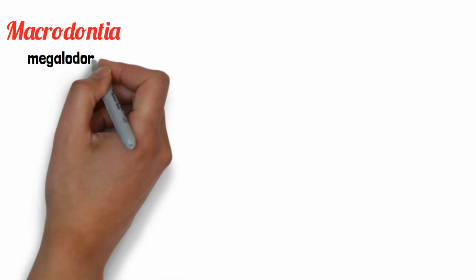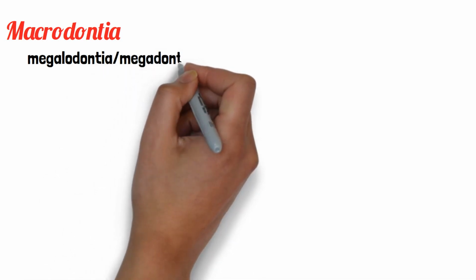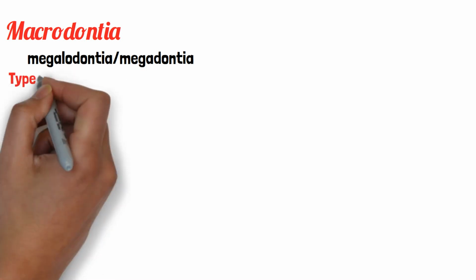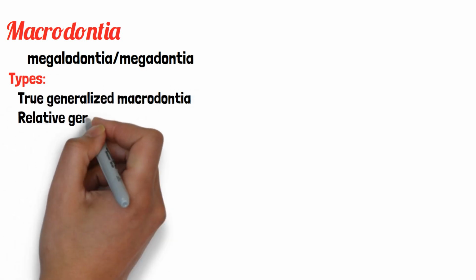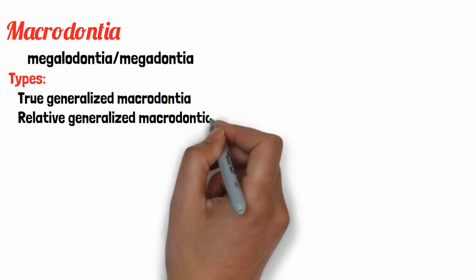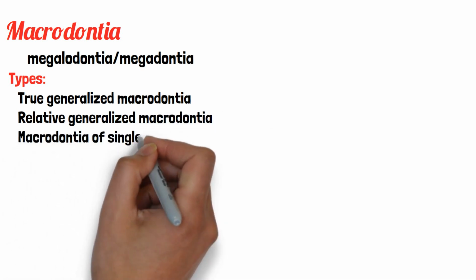Next, moving on to macrodontia. It is exactly the opposite of microdontia. It is also called megalodontia or megadontia. So what does this mean? Here the teeth will be larger than normal. Here also we have 3 types, that is true generalized macrodontia, relative generalized macrodontia, and macrodontia of single tooth.